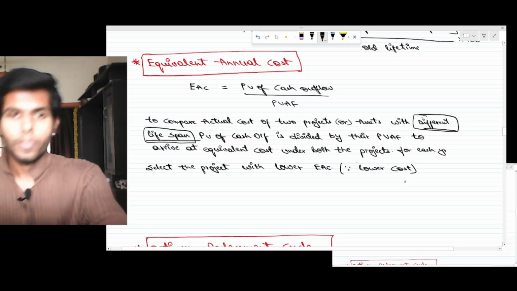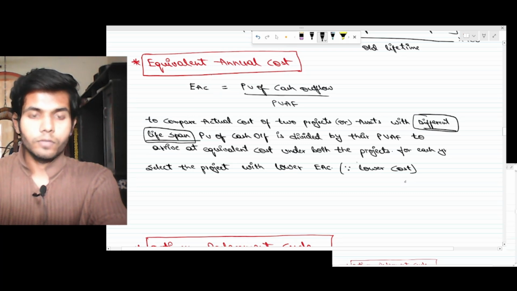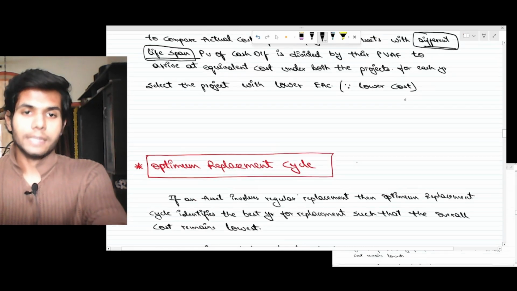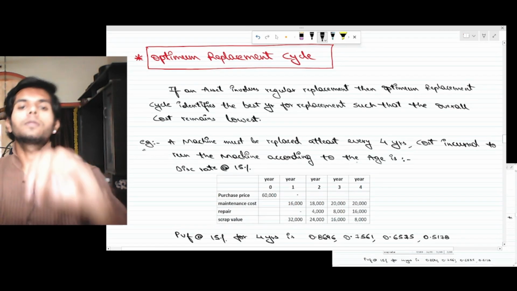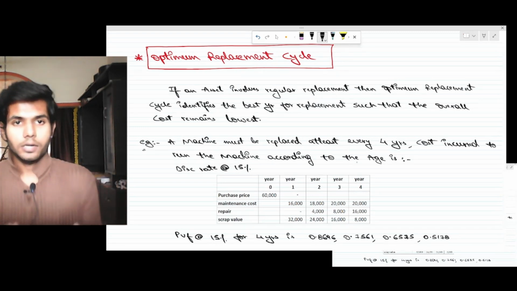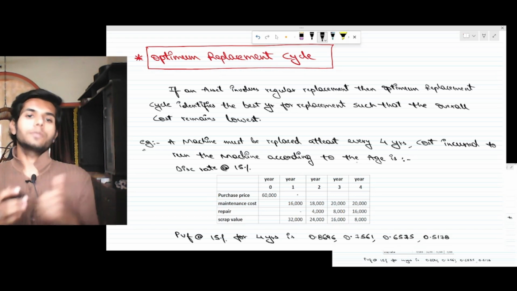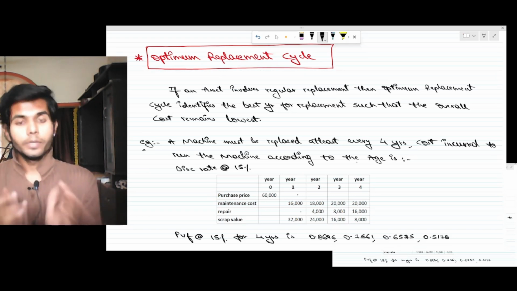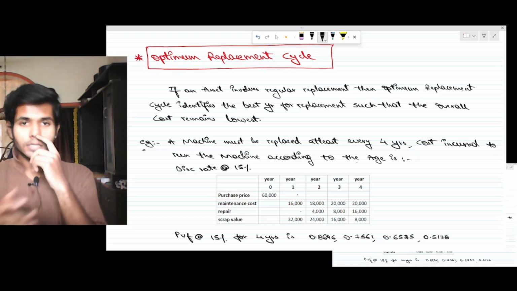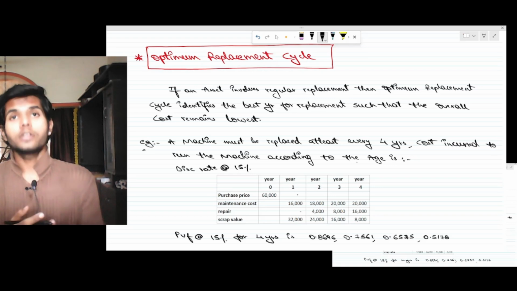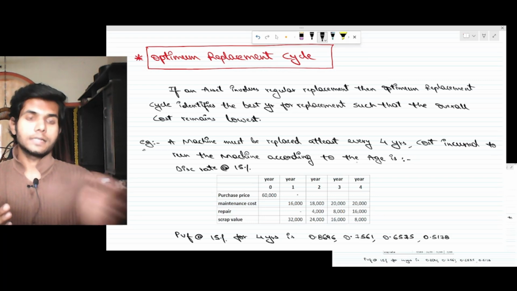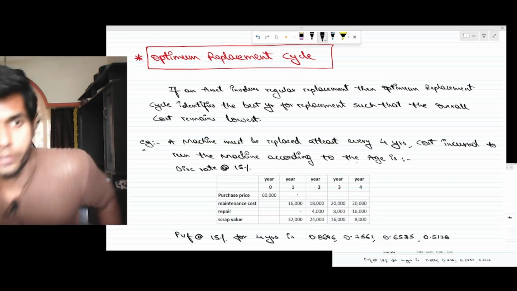You will be okay. In fact, we'll be getting much more detailed knowledge on this once we are done with the optimum replacement cycle concepts. Optimum replacement cycle: let's say there is a machine which involves regular replacement, then in which year shall that replacement be taken for the net cash outflow to be minimum? That's what the optimum replacement cycle helps us in understanding. This is the question that we got in May 24. So the chances of a few people getting sensitivity analysis directly are high this time, in my opinion.